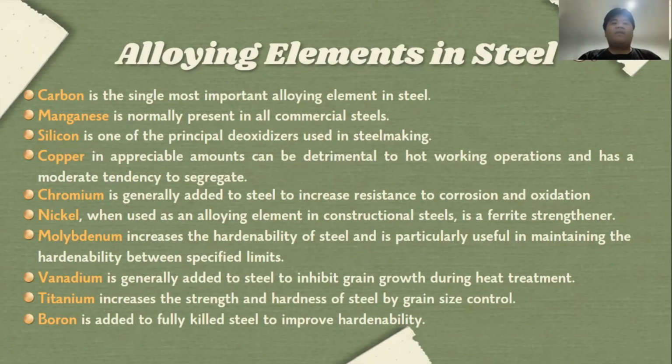Vanadium is generally added to steel to inhibit grain growth during heat treatment. Titanium increases the strength and hardness of steel by grain size control. Boron is added to fully killed steel to improve hardenability.